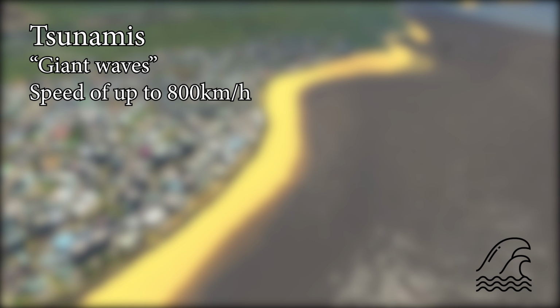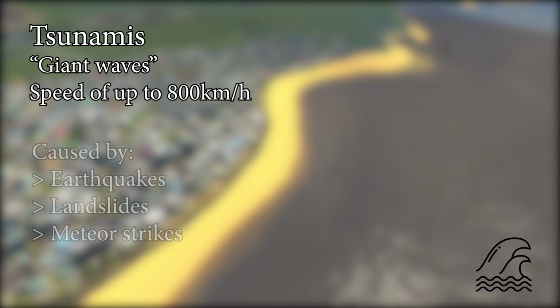So now it's tsunami time. Tsunamis are big waves forming in the ocean which travel at a very fast speed of up to 800 km per hour and hit coastal locations very badly. Tsunamis are triggered mainly by earthquakes, but other factors such as landslides or meteor strikes may trigger a tsunami.